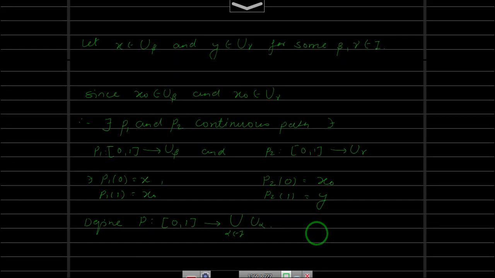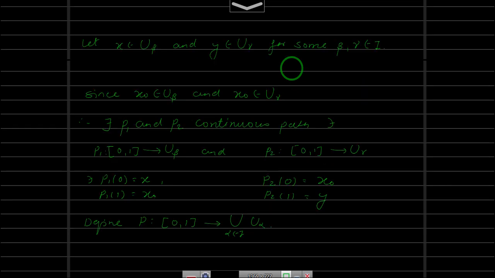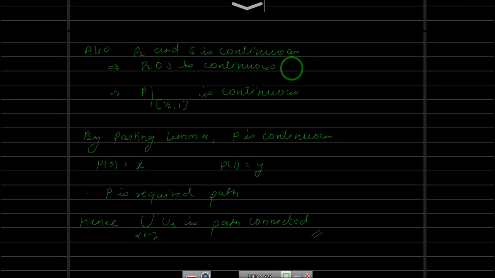We proved that if we have a collection of path connected subsets which have a point in common, then the union is path connected. Okay, so that's all about today's things. In the next video, we will prove that the product of two path connected spaces is path connected. So till then, you can check some examples. We will see in the next video.